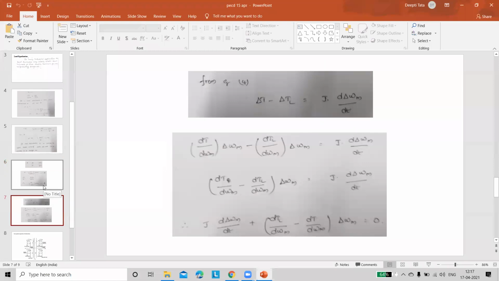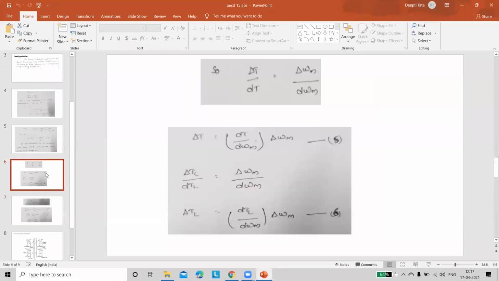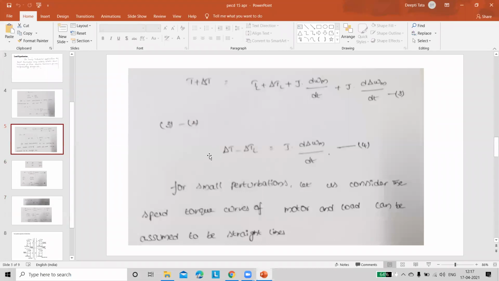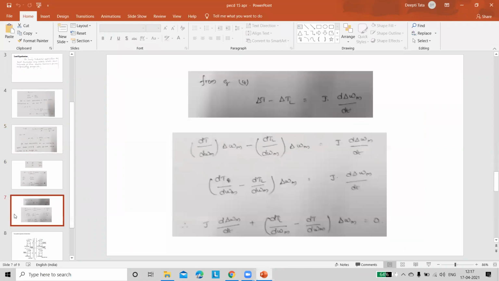So what we are doing is, from equation 4, I am writing the expression 4: delta T minus delta TL is equal to... just I am writing the expression here. See this? And equation 5 and equation 6 are nothing but delta T and delta TL. Replace these terms: dT by d omega m into delta omega m minus delta TL as dTL by d omega m into delta omega m.